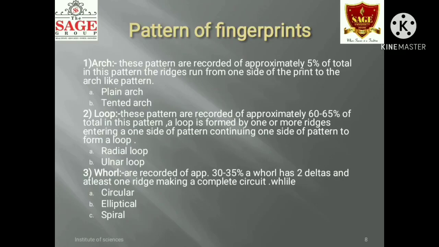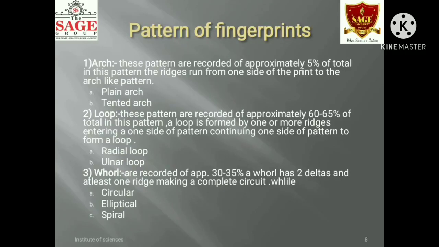A radial loop is formed by ridges that enter from one side and flow back after recurving around the core to the same side, with the opening pointed toward the radial side of the thumb. And the ulnar loop is formed by ridges that enter from one side and flow back after recurving around the core, pointed toward the little finger. Next is the whorl.